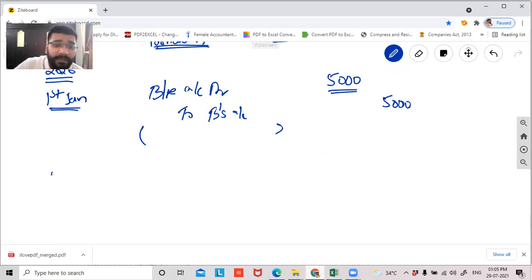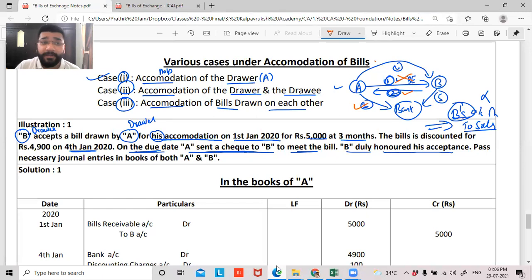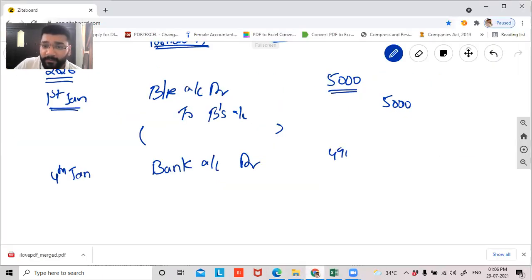What will be the entry? Who will get the money? A will get the money, so we are recording in the books of A. So bank account debit. How much money will A get from the bank? 4,900. What is the bill worth which you have given to the bank?